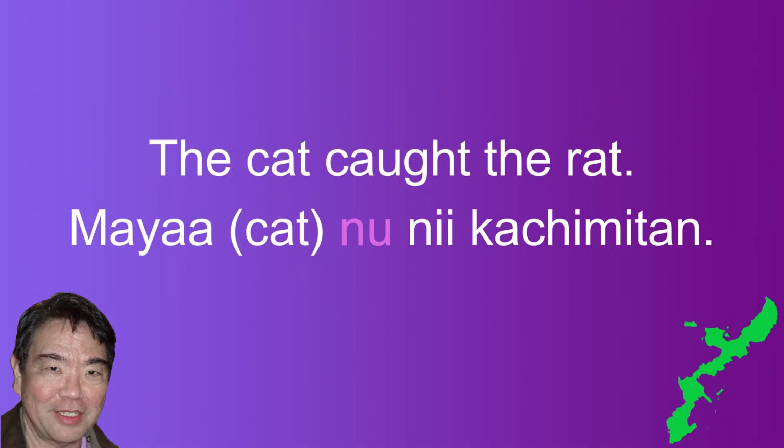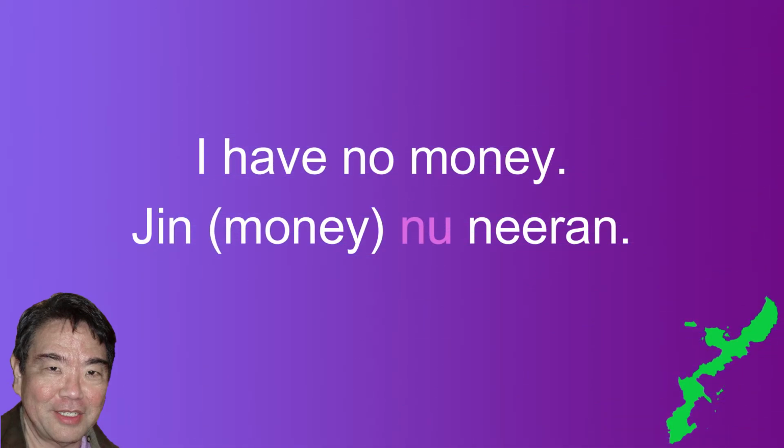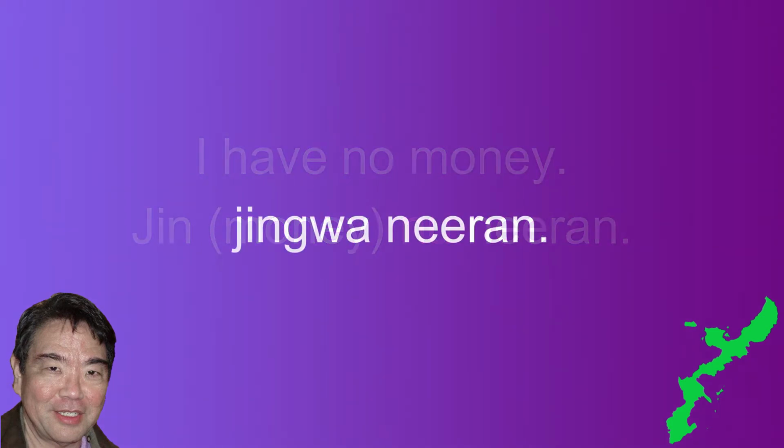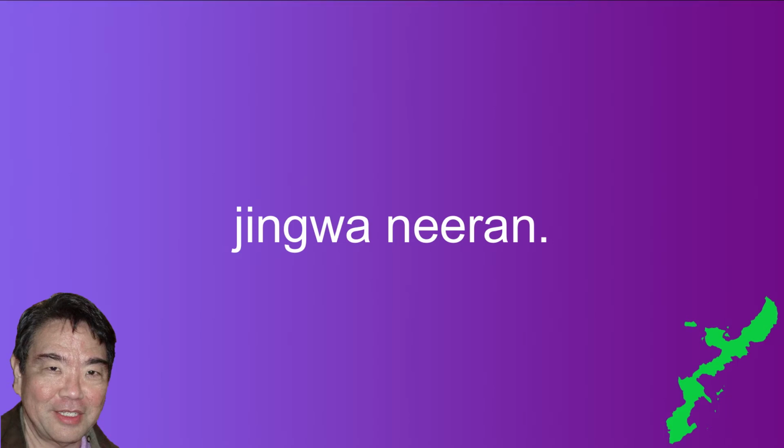The next example is the cat caught the rat. In Japanese, it is neko ga nezumi wo tsukomaeta. In Uchinaguchi, it is maya nu ni kachimitang. Maya is the subject and is followed by the subject marker nu. The last example is I have no money. In Japanese, it is okane ga nai. In Uchinaguchi, it is jing nu neerang. Jing is the subject and is followed by the subject marker nu. In Hawaii, you may hear older Uchinanchus say jingwa neerang, which means the same.